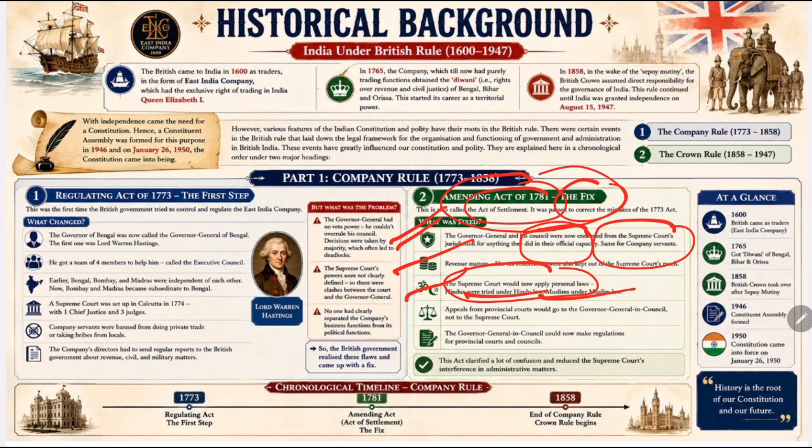This was an important recognition of India's social and religious diversity. And after that, the fourth important fix made through this act was appeal from provincial courts. Appeals from provincial courts would also go to the Governor General in Council instead of the Supreme Court. That's streamlining the judicial process.